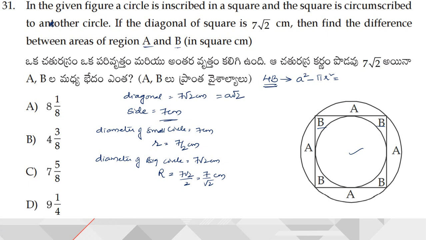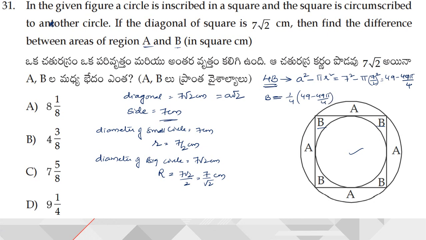So what can I write that as? a square means 7 square, minus pi into small r square. Small r square is nothing but 7 by 2 whole square. So I can write this as 49 minus 49 pi by 4, which is 4b. Now from this, the value of b is 1 by 4 times of 49 minus 49 pi by 4.